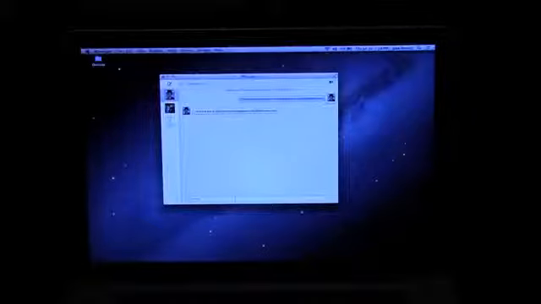While testing out the Messages application, I'm also going to show you a quick demo of dictation. This is a really cool feature, and it's one that I really haven't seen on any other computer. I'm sure it exists somewhere, I just haven't seen it. Much like you can dictate text messages and notes on Siri, you can speak directly to your computer, and it will transform your speech into text.